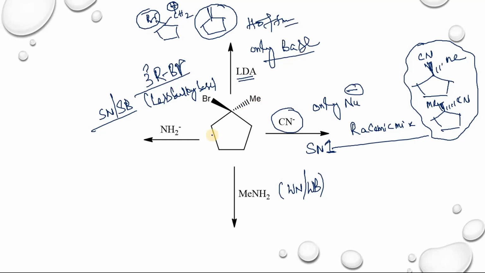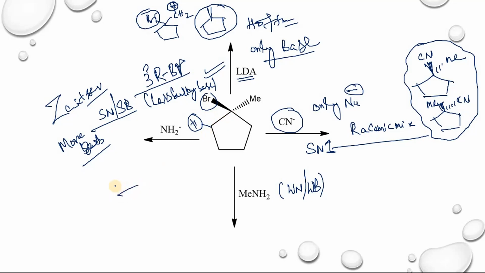Less substituted alkene. When you take a less bulky base, in this case you will get the Saytzeff product. You will get the more substituted alkene. So in this case, there is an elimination of this hydrogen and bromine. So you will get the more substituted alkene. This is the more substituted alkene you will get.